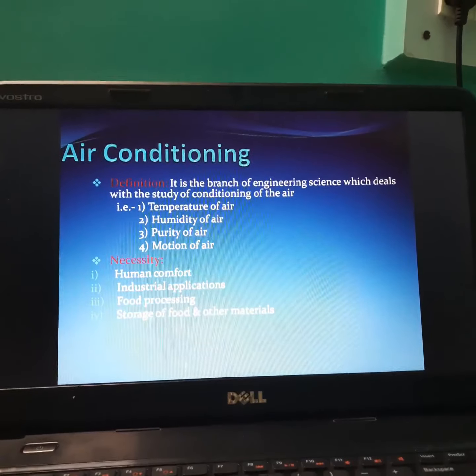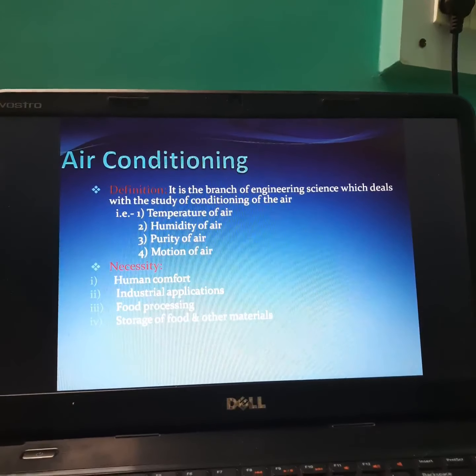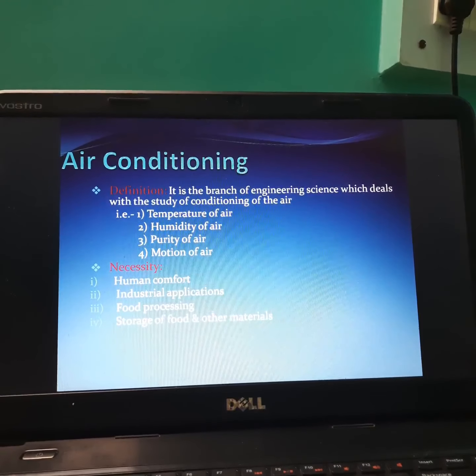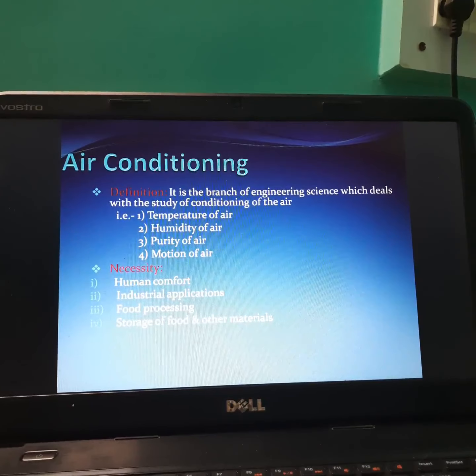Necessity of air conditioning: it is necessary for human comfort, industrial application, food processing and storage of food and other material.